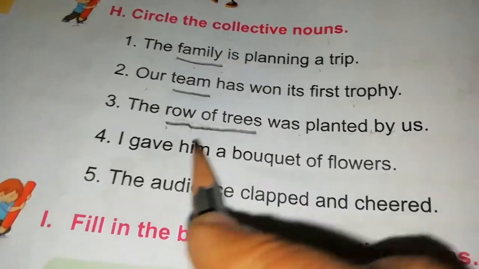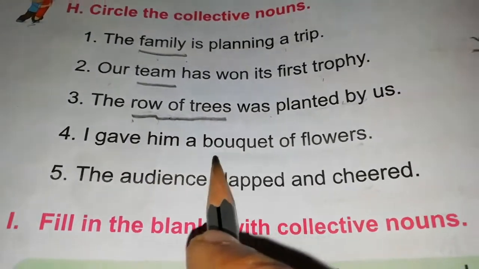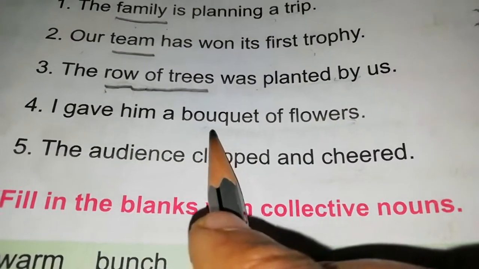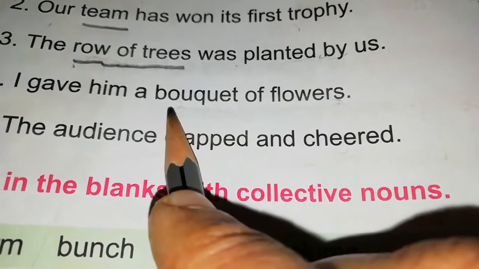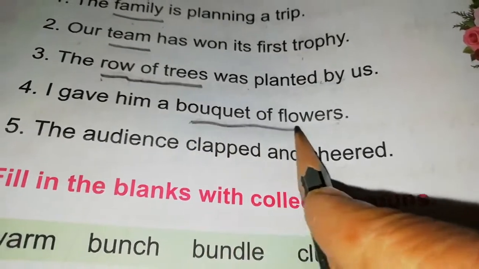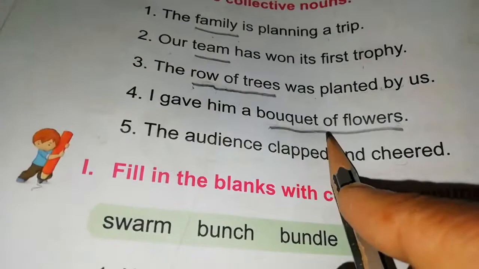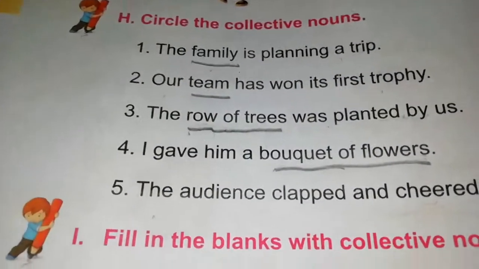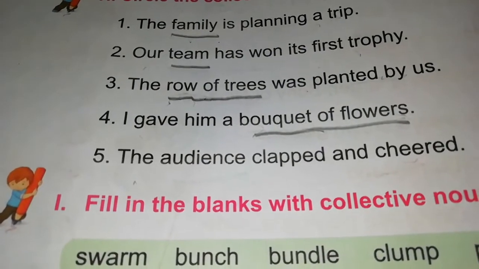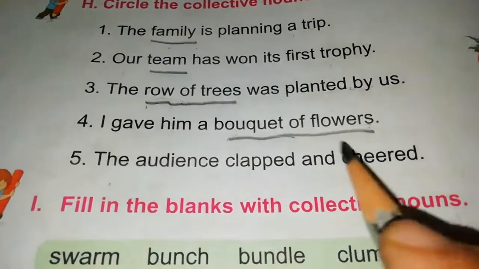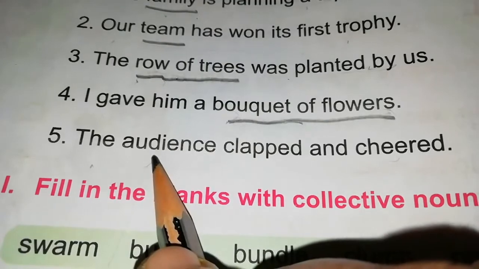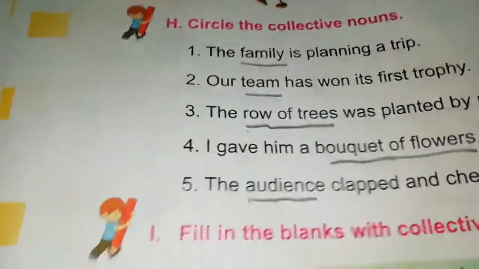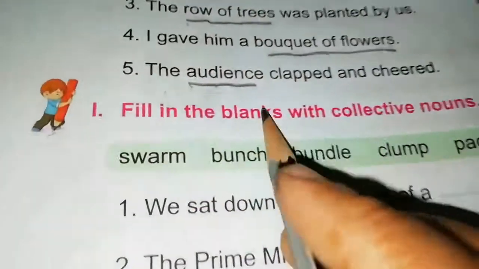Row of trees. I gave him a bouquet of flowers. So what is the collective noun? What did he give? Yes, a bouquet of flowers. Now, the audience clapped and cheered. In this sentence, what is the collective noun? The collective noun is audience, right? The audience, many will be there. So it is a collective noun.